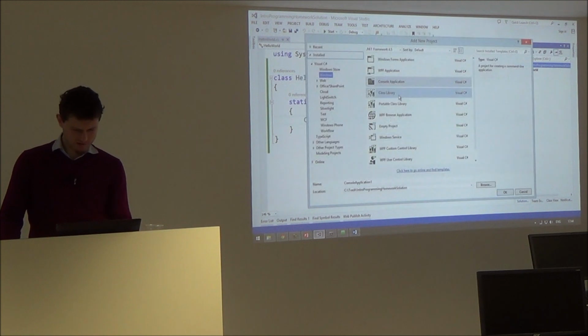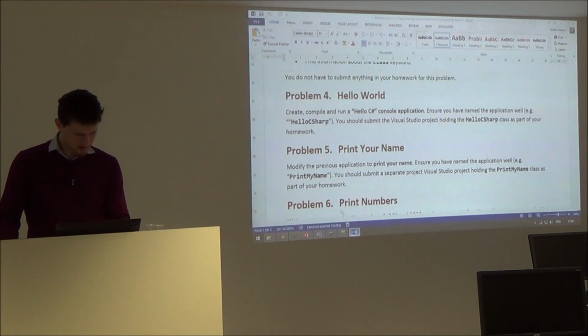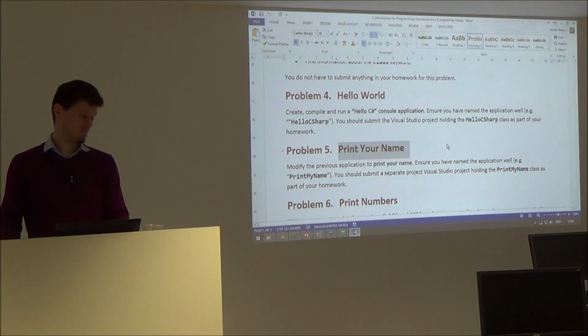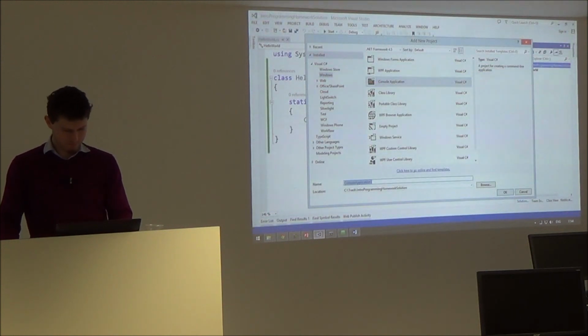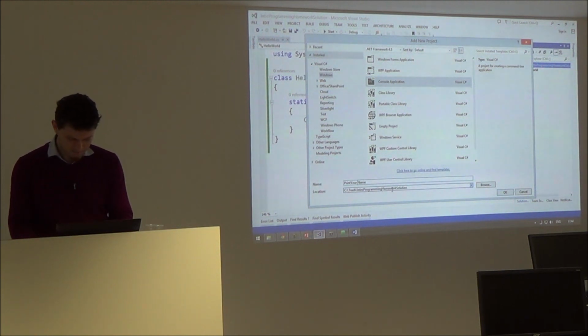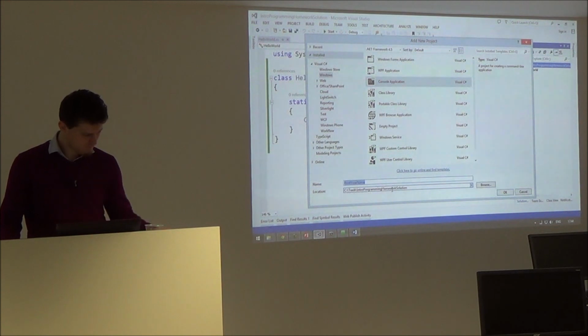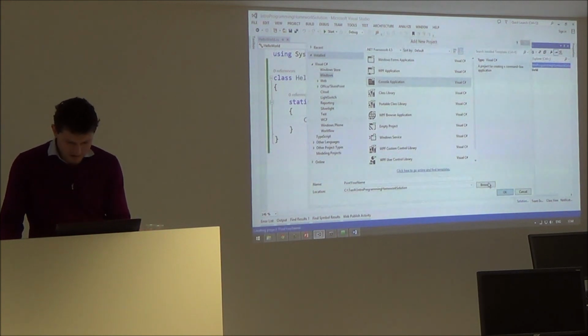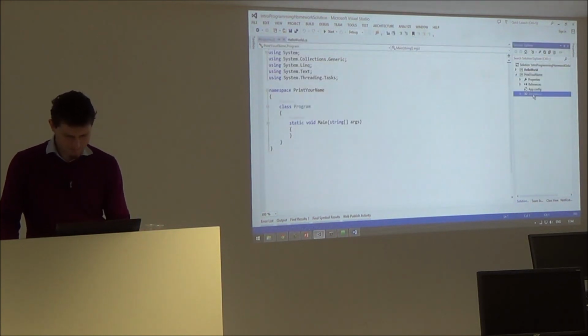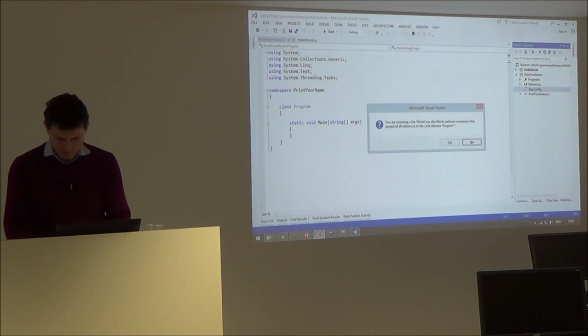Add new project. The second problem is called print your name. How to name this? It's easy. Print your name. And without problem 5, print your name. Okay, I say okay, rename this.